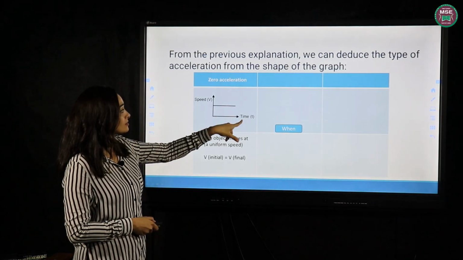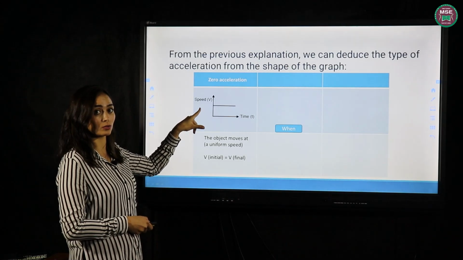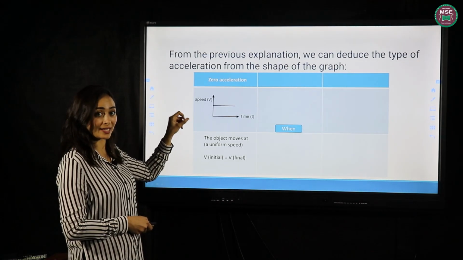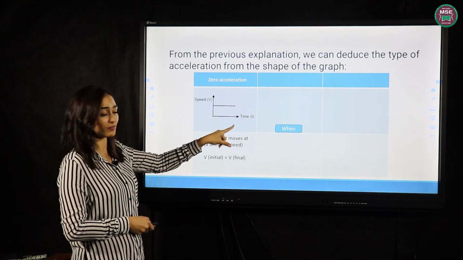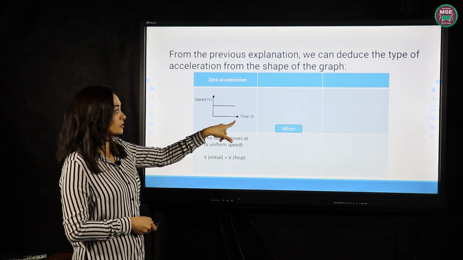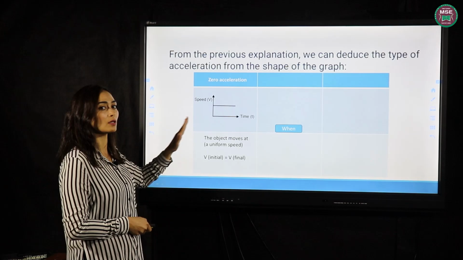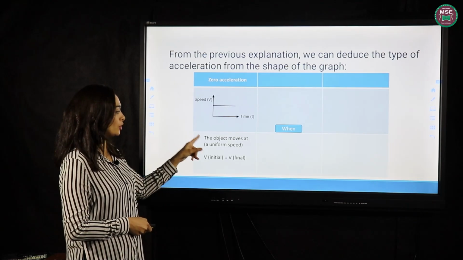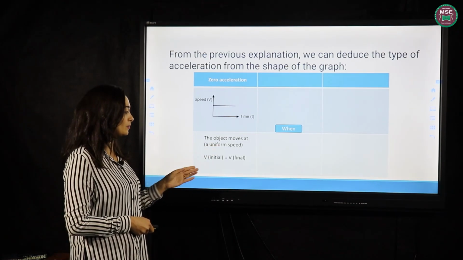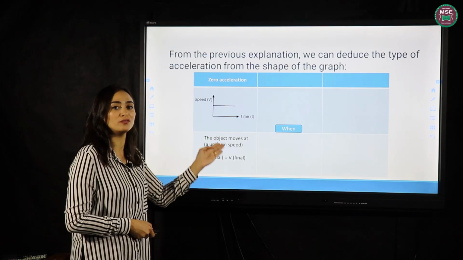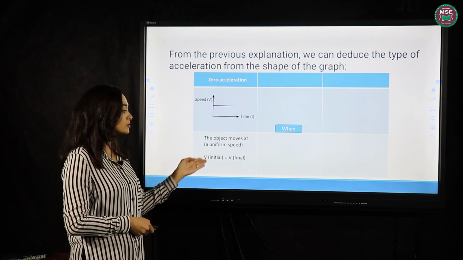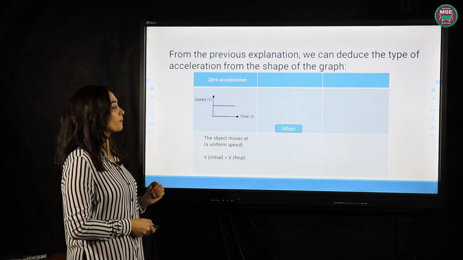So the speed and time graph, do you remember when we talked about uniform speed? A straight line parallel to the time axis. It means a uniform speed, there is no acceleration. The object moves at a uniform speed, it means V1 equals V2, the initial speed equals the final speed.